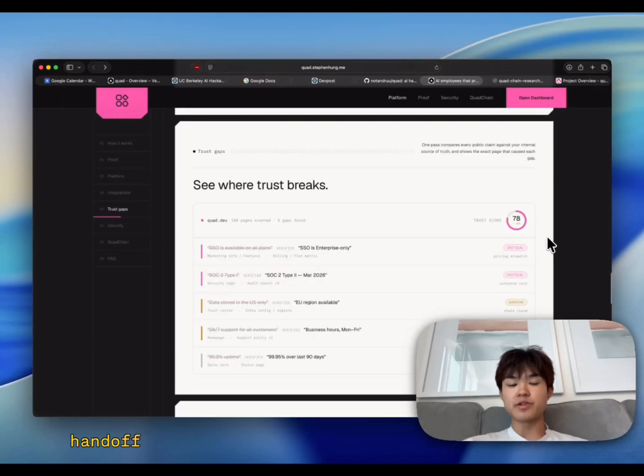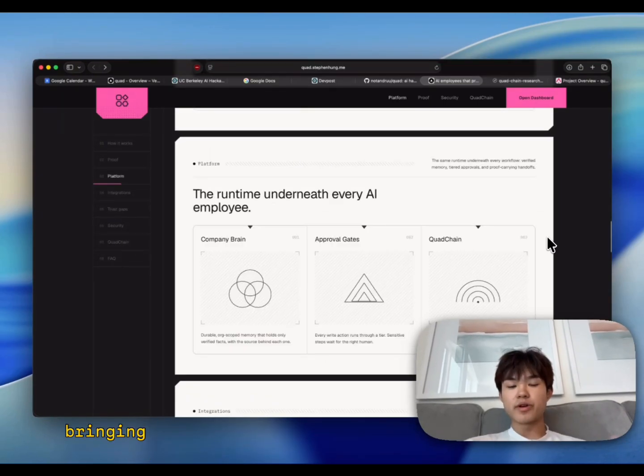We also test integrity failures. If the Merkle root is tampered with, the handoff is rejected. If the wrong agent receives the context, it is rejected. Bringing it back to Quad, the product, and the paper, they are the same system at different layers. Quad is the infrastructure: connect, audit, verify, approve, and execute. Quad Chain is the verifiable memory layer. Compressed memory should be verifiable, not blind trust. Remember the proof.